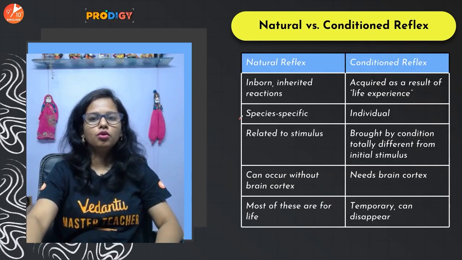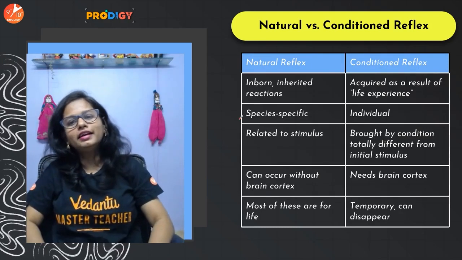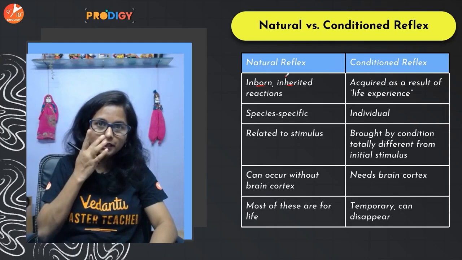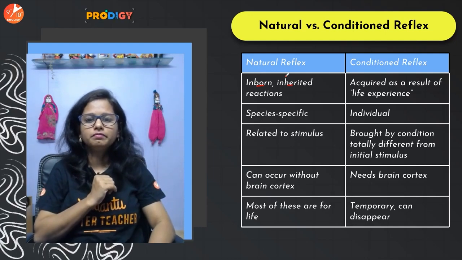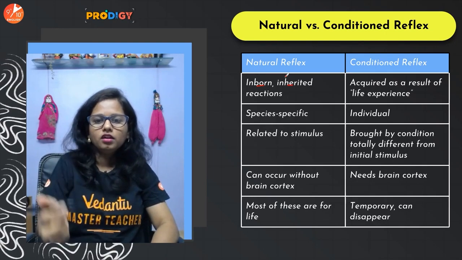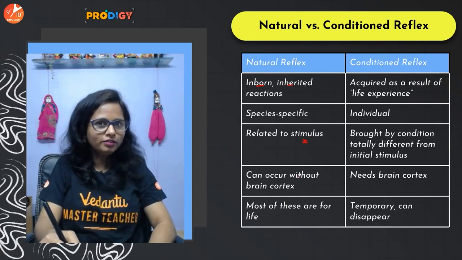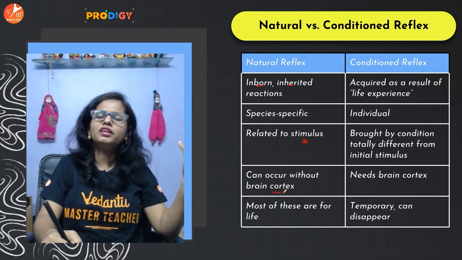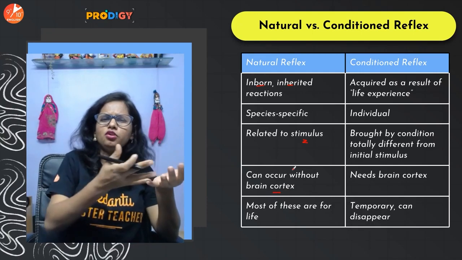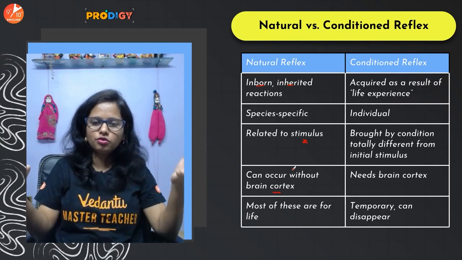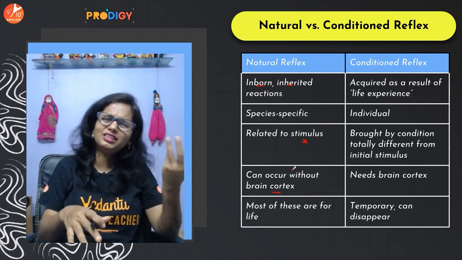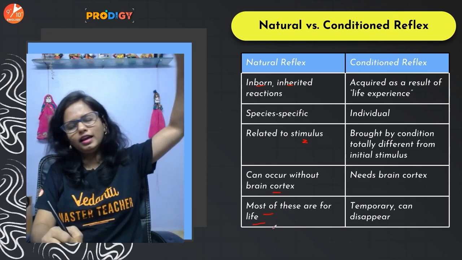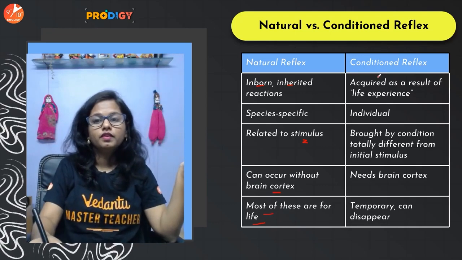Okay, so the difference between natural and conditioned is: natural is inborn, inherited reactions, inherited from your parents. Okay, and it requires a stimulus. Without that, it won't happen. है ना? And it can occur without brain cortex. See, your brain develops slowly and gradually. But then natural reflexes don't require thinking. Okay, and most of these are for your life. You're not going to forget them.